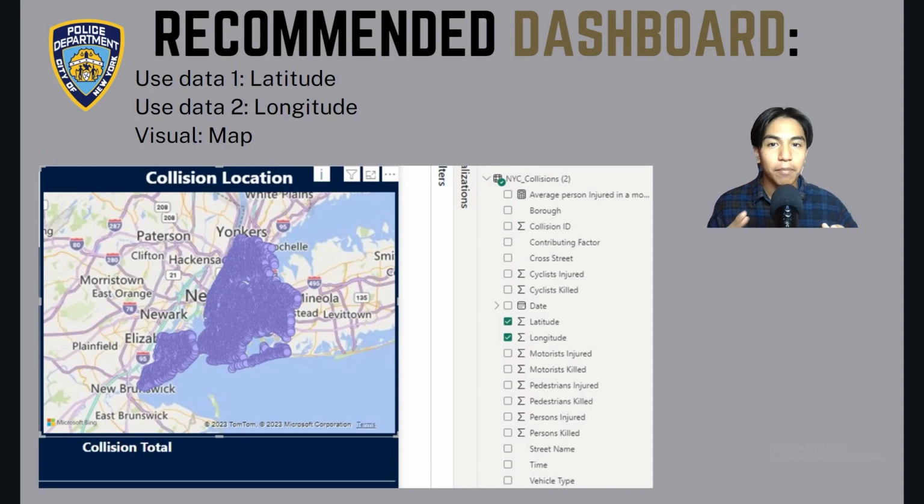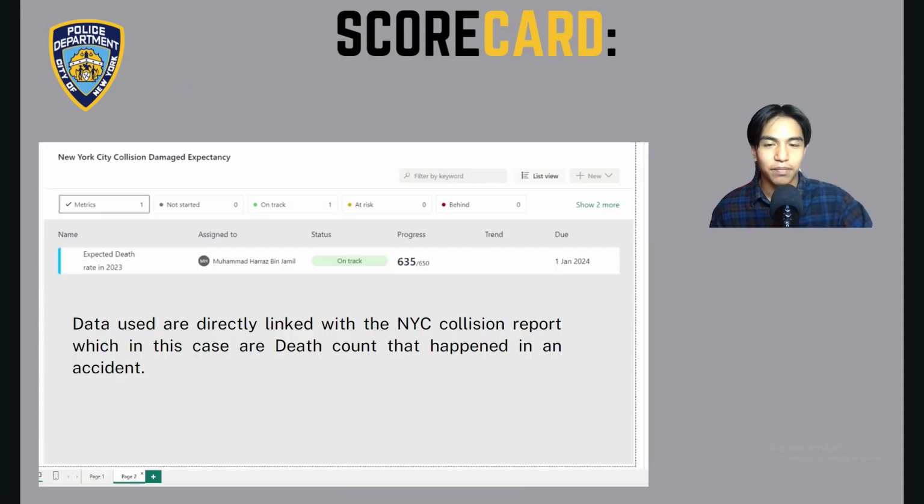And now we have a map of where these collisions happen. This is very important and useful information for us, because we can see the hotspots in New York City where accidents tend to happen. If we see a significant hotspot in certain parts, we will personally come and investigate why collisions tend to happen at that particular intersection.